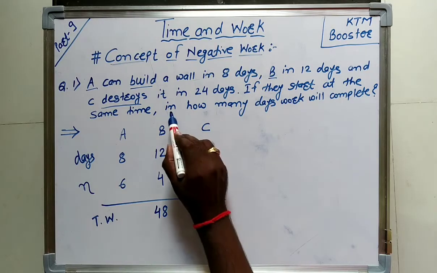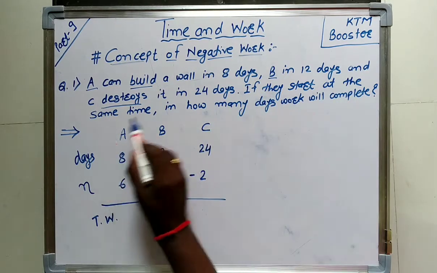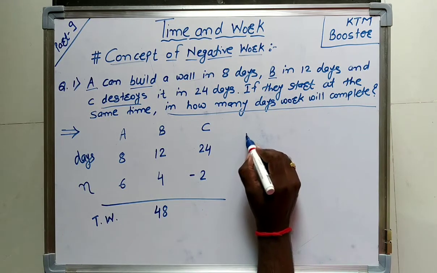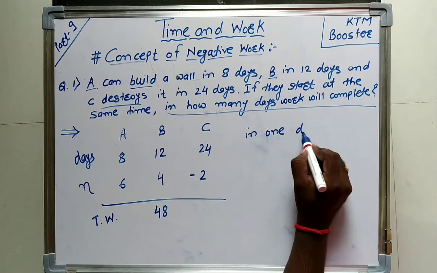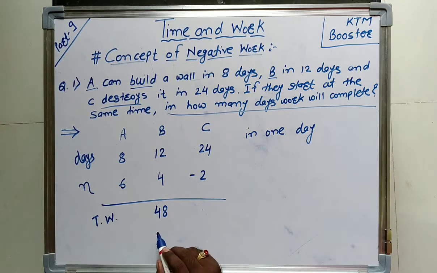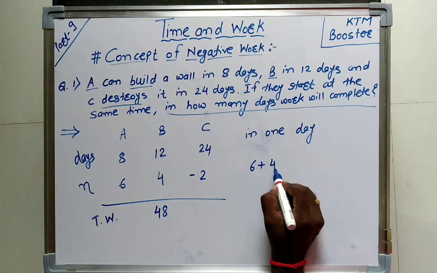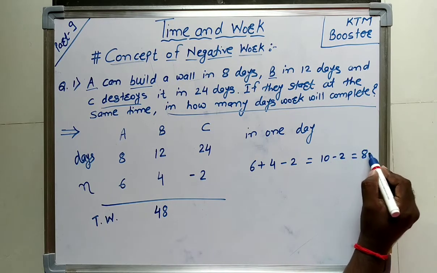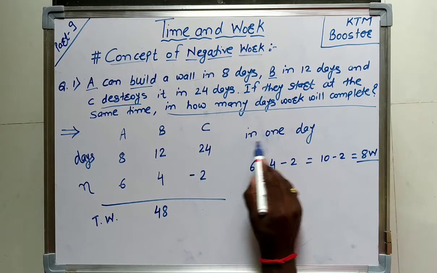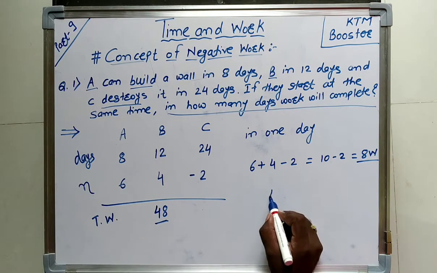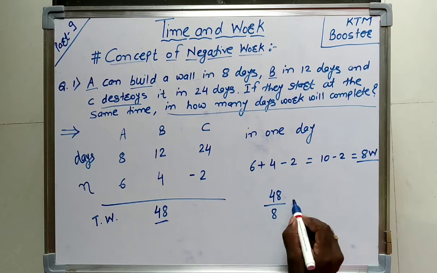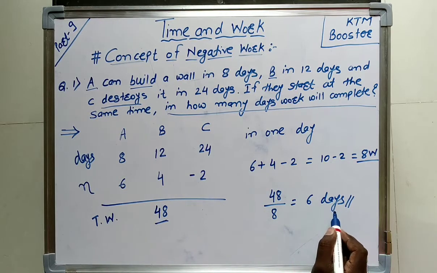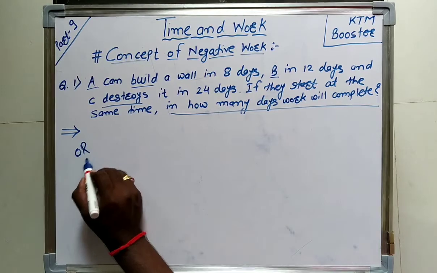Now, if they start at the same time, in how many days will the work complete? In one day we will consider how much work will be completed, that is 6 plus 4 minus 2, equal to 10 minus 2, equal to 8 work will complete in one day. So what is the total work? That is 48. So 48 divided by 8, that is 6 days. So what will be our answer? That is 6 days.